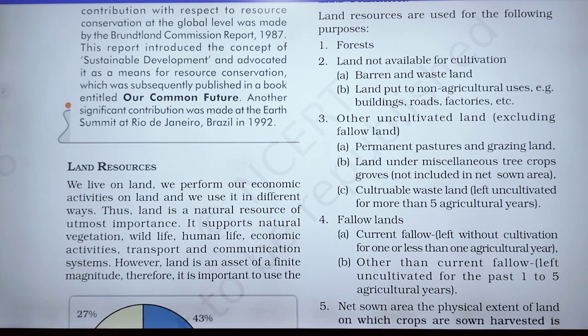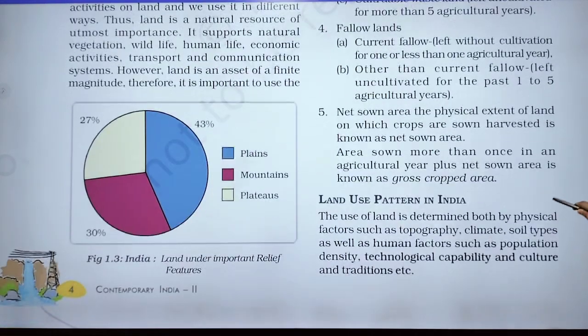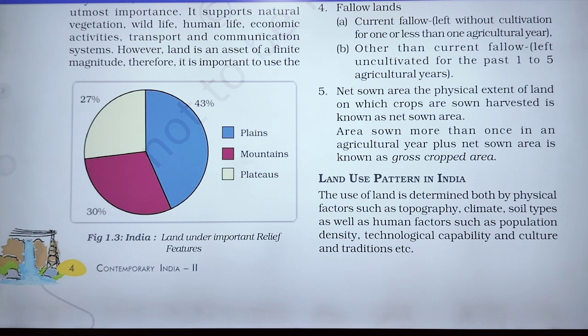Fifth one is net sown area, the physical extent of land on which crops are sown and harvested is known as net sown area. It means the physical extent of land where the crop seeds were sown.